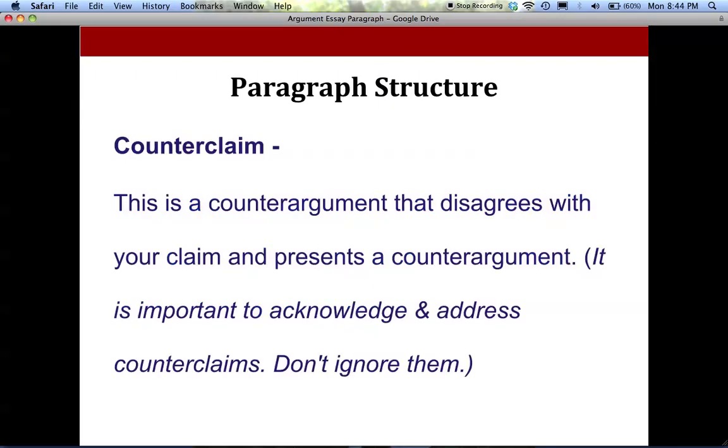After your warrant, you have to present a counterclaim. A counterclaim is a counter argument that basically disagrees with the claim you made in your first sentence. It's really important to acknowledge and address counter arguments. A lot of people want to just ignore them, but if you ignore a counter argument, then your paper seems weaker, because it feels to the reader that maybe you're not aware of some of these other arguments, and that's why you're not addressing them. So it's key to identify strong counter arguments and then present them in your counterclaim.